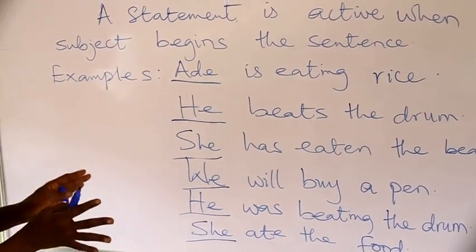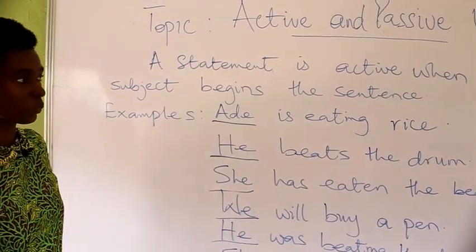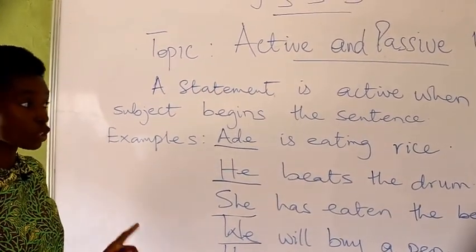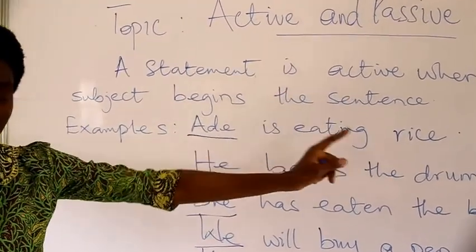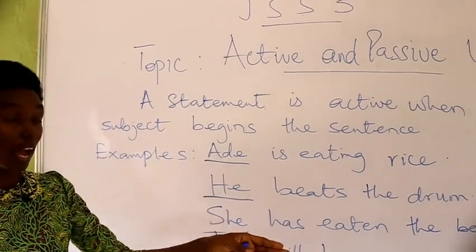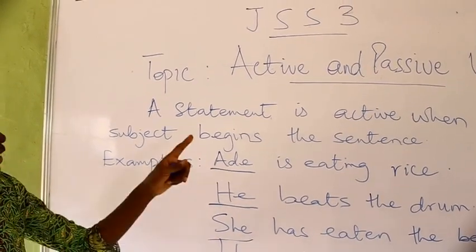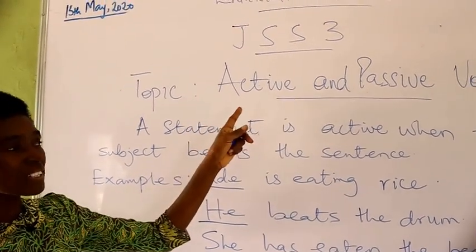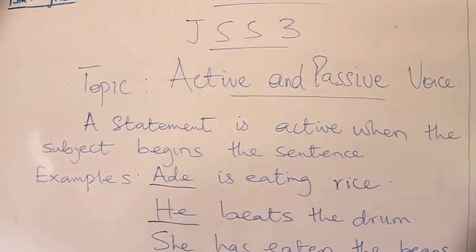Now, this is a situation with an active voice. In an active voice, don't forget the subject begins the sentence because it is the subject that is performing the action. Now, when we want to change an active voice to a passive voice, what happens?